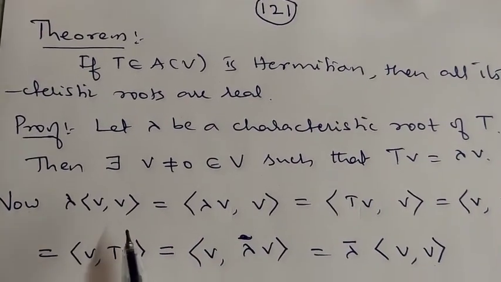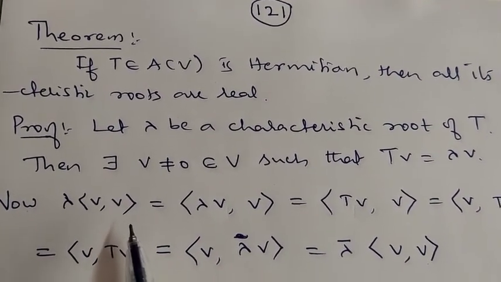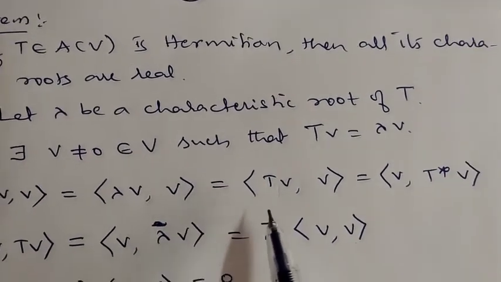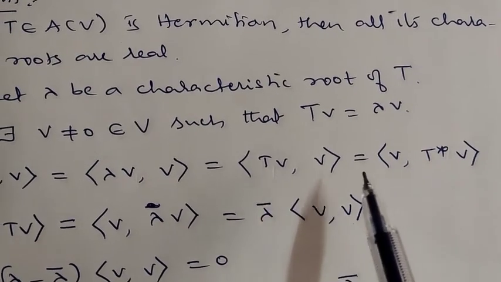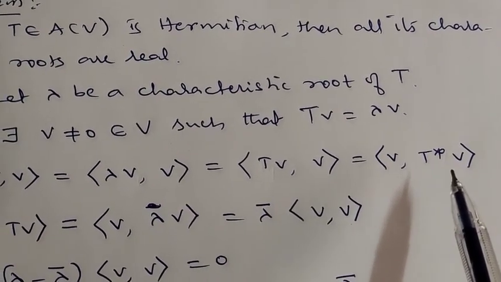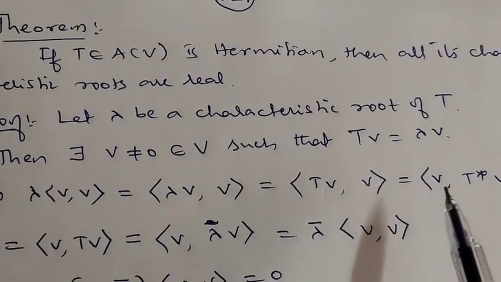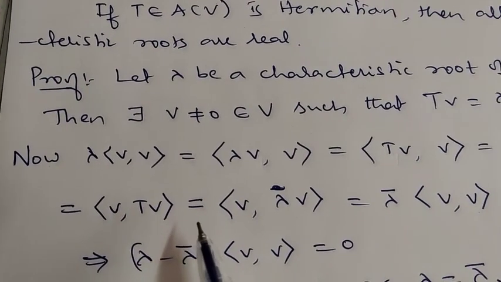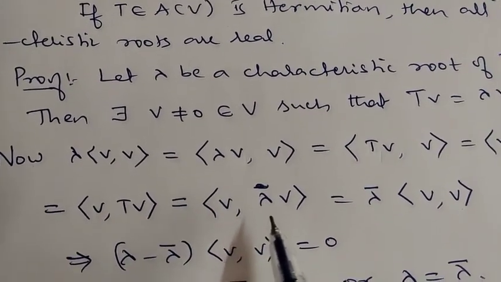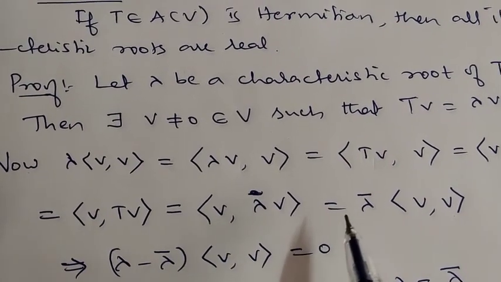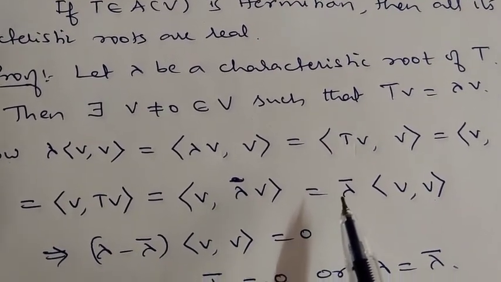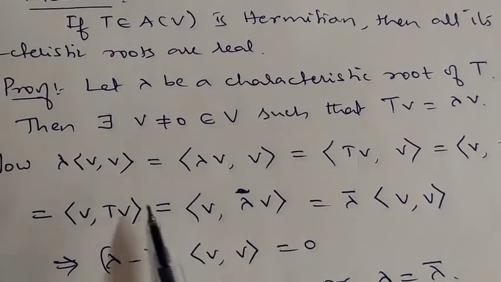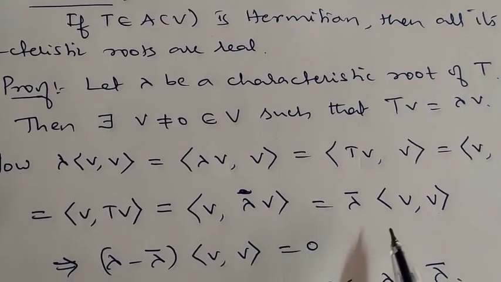Now consider lambda times the inner product of V and V. This can be written as the inner product of lambda V comma V. So lambda V is T of V comma V, but this can be written as V comma T star of V. Since T is equal to T star, because T is Hermitian, this can be written as V comma T of V itself. This is equal to V comma lambda times V. If we take lambda outside, it comes out with its conjugate lambda bar times the inner product of V comma V, meaning lambda times V comma V is equal to lambda bar times V comma V.